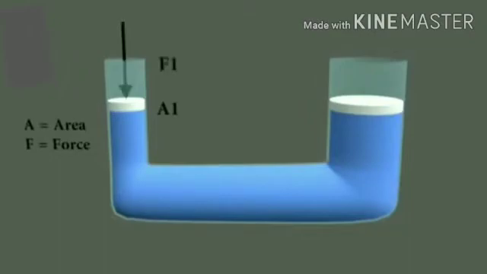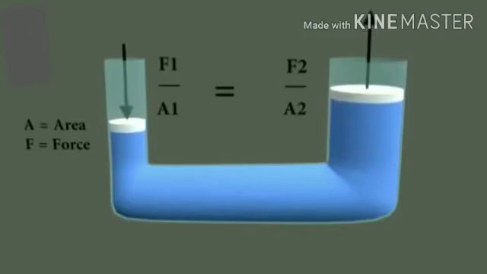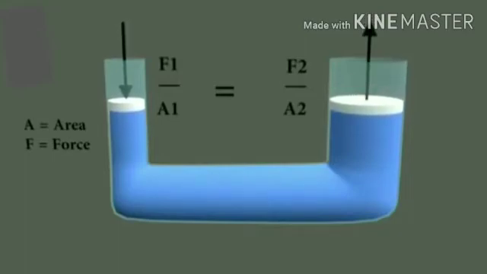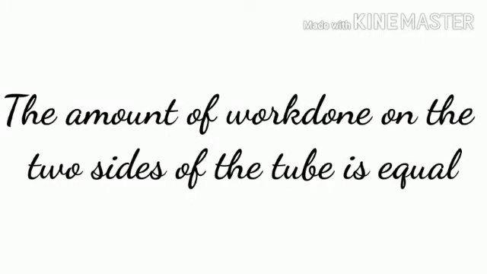Here, two cylinders of different area of cross section filled with water are connected using a pipe. Here A1 is the area of cross section of the smaller one and A2 that of the bigger one. When a force F1 is applied on the first one, a force F2 will be experienced on the second one. Then, according to Pascal's law, the pressure applied on the first side will be equal to the pressure experienced on the second side. That is, the amount of work done on the two sides of the tube is equal. We know pressure equals force by area. So, at that time, the pressure on both of the sides will be equal.